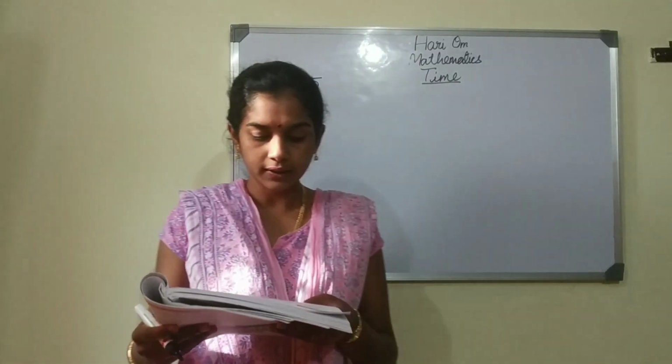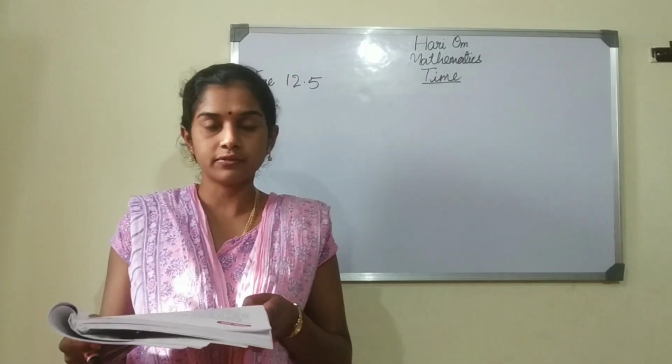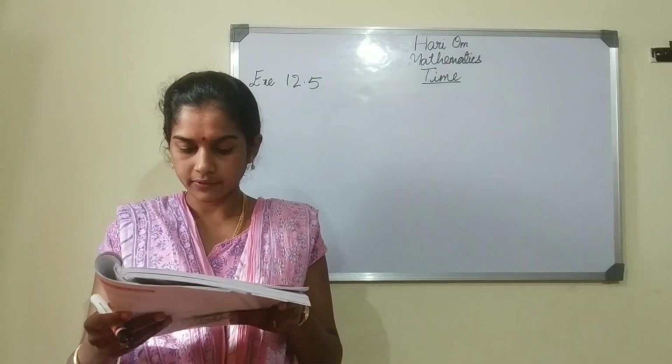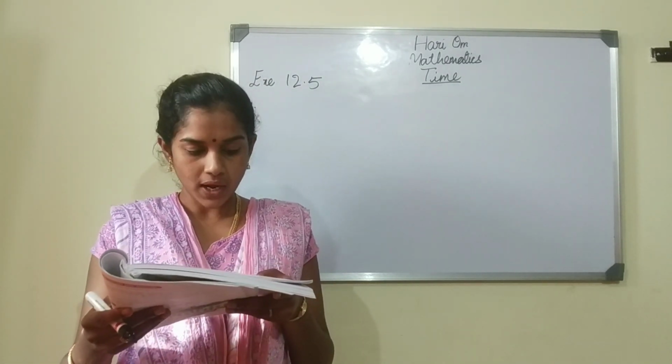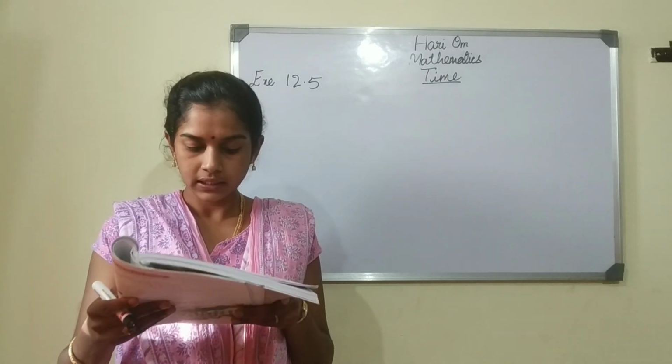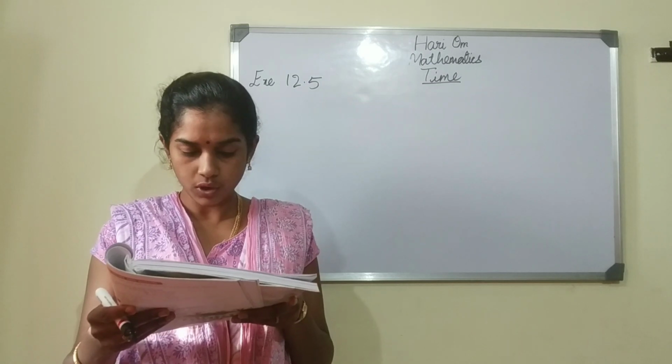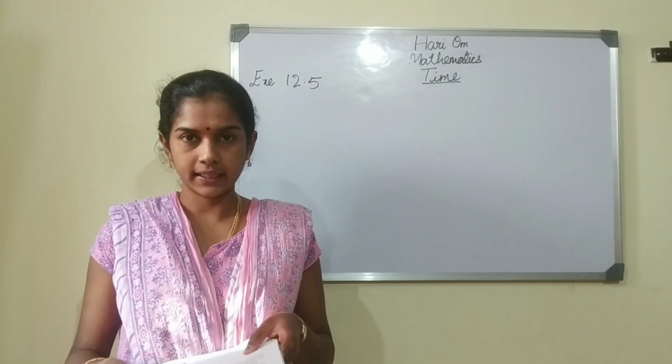Okay. Solve these story sums. Look at the first question. Amit watched 2 cartoon shows on television. The first show was 1 hour 35 minutes long. The second show was 45 minutes long. For how long did he watch television?